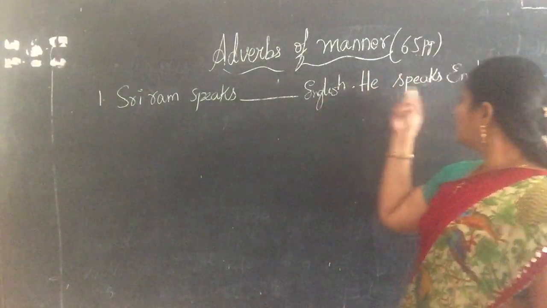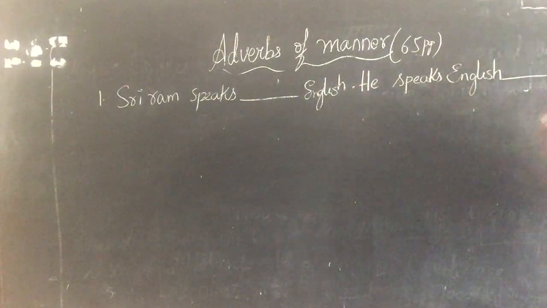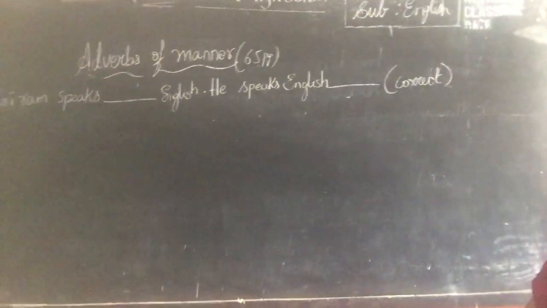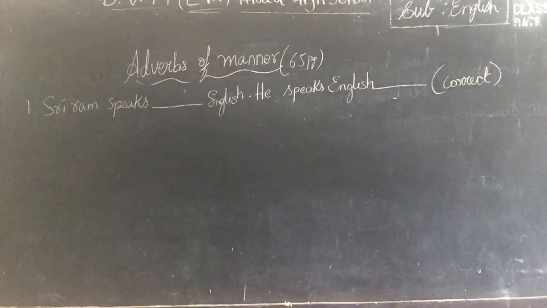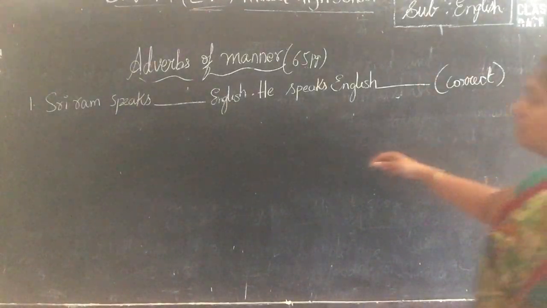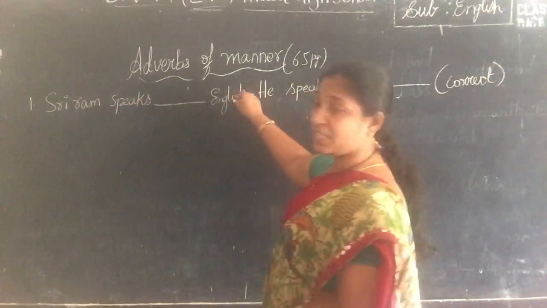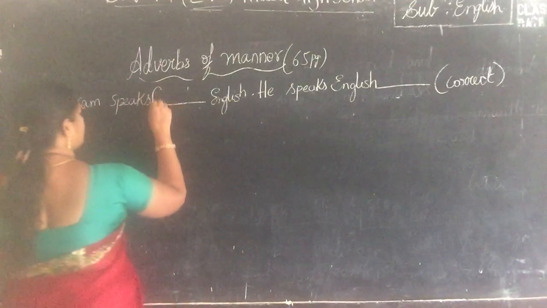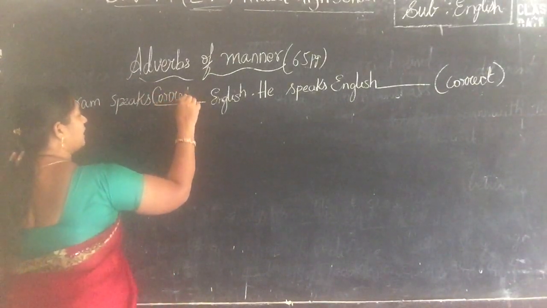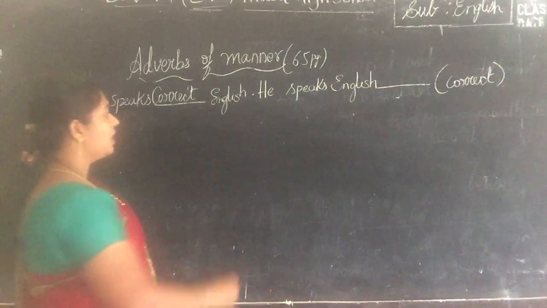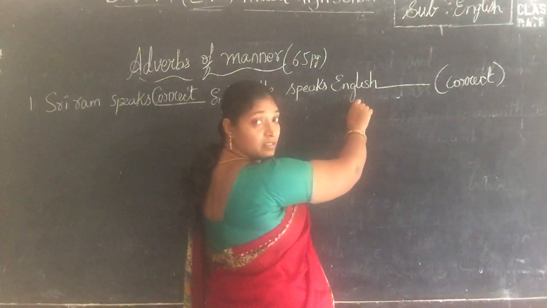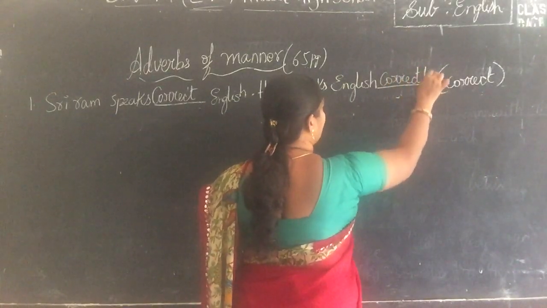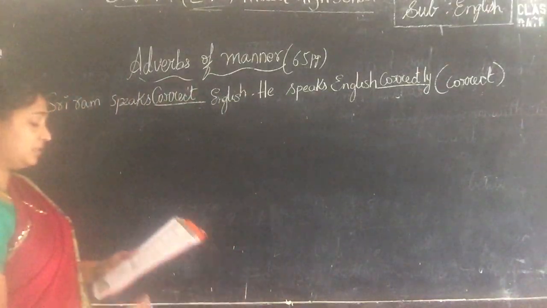Now here, let's see by using this word, correct. Sriram speaks dash English. If we are using this word, then it comes here straight away as Sriram speaks correct English. He speaks English correctly. So we are adding ly to the word correct.